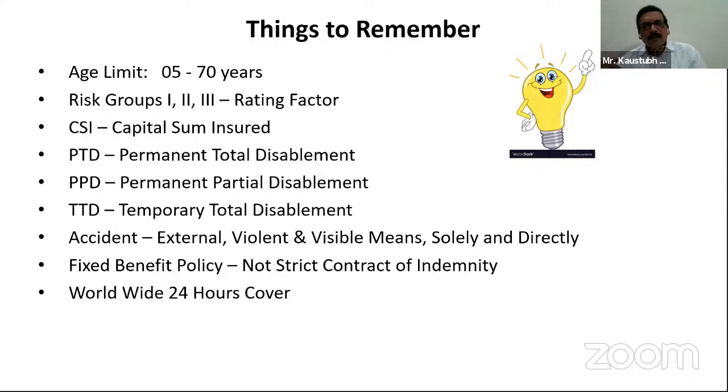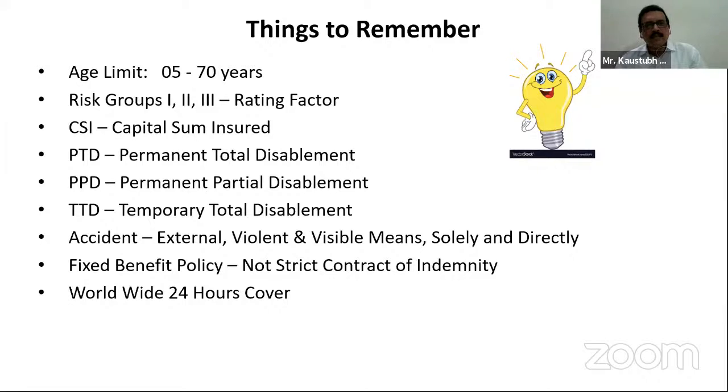There may come many questions in your 13.2 exam on this personal accident insurance policy. I have tried to give you a clear picture of the phrases to know, how the disability has arisen, how it is payable, and to whom it is payable.